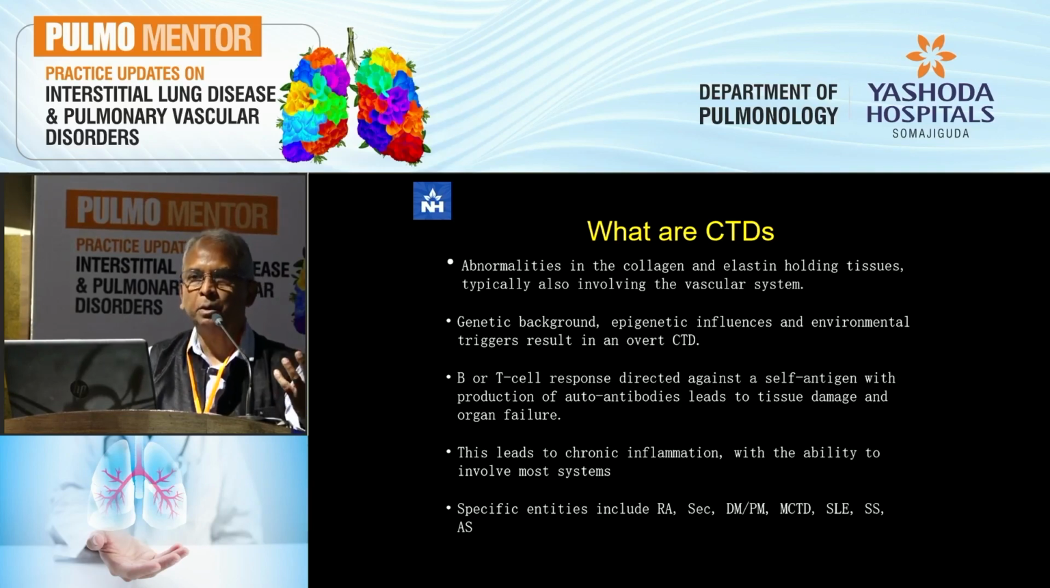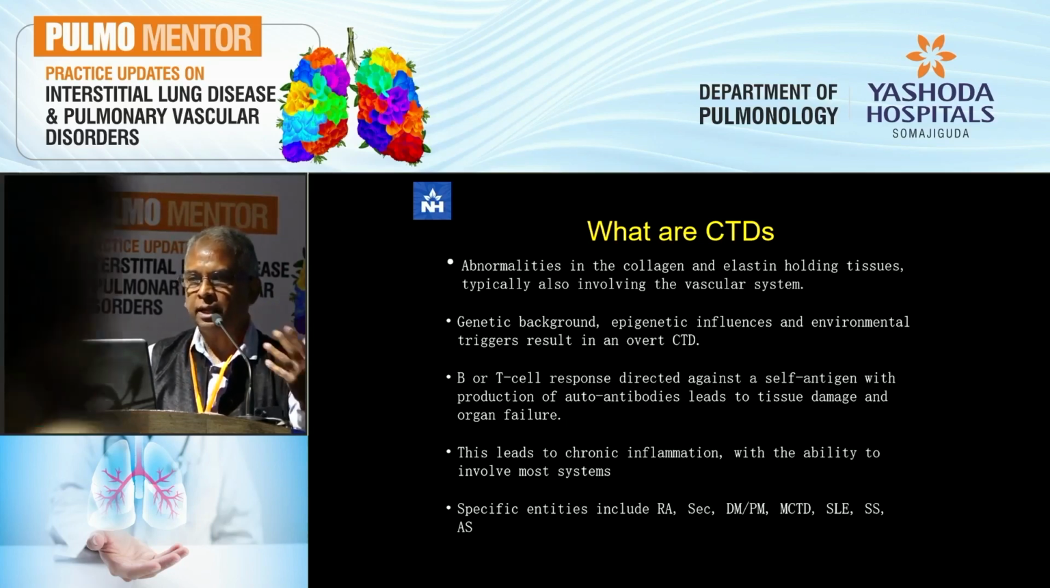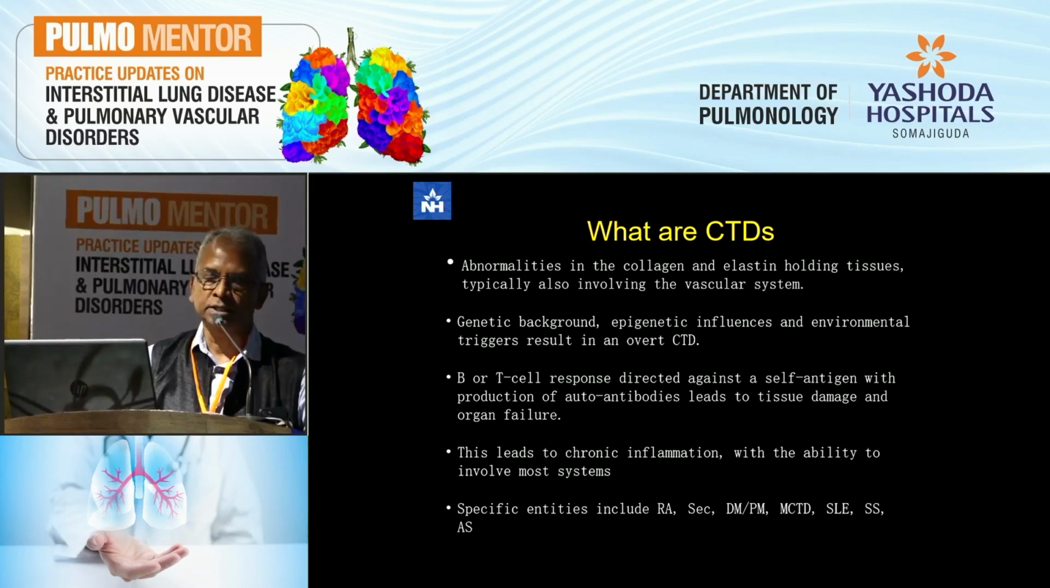They start out probably with the genetic background. There's an epigenetic overlay, and then you have an environmental trigger which sets off the whole overt connective tissue disorder. It can be either B cell driven or T cell driven, but ultimately you get chronic inflammation, and this inflammation can involve all systems because the targets of these autoantibodies which drive this are present virtually in every system.